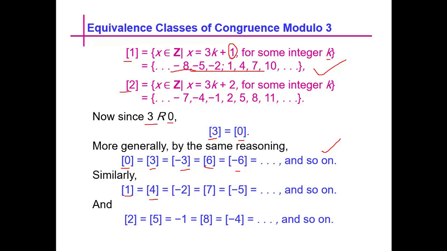So the class of 1 will be equal to the class of 4, and so on. We can see that the classes of all these members will be equal to the class of 1, and the classes of all these members will be equal to the class of 2.